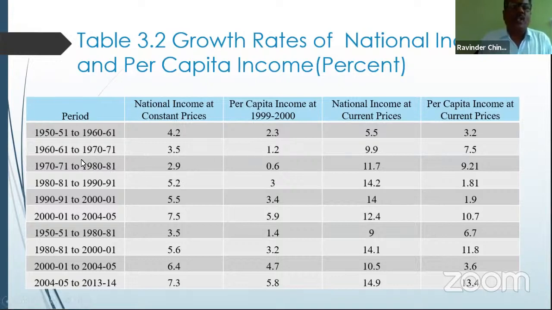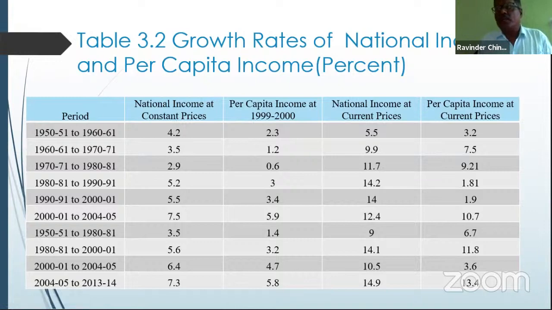More particularly, between 1961 and 71, certain changes took place. Especially in 1962, there was the India-China war, and in 1965 the India-Pakistan war. Thereafter, in 1971, again an India-Pakistan war came, accidentally and unexpectedly. We had to participate in the war, and we were spending a large amount of money, large-scale investment, but that was diverted and used for war needs. That became a great hamper for economic development.